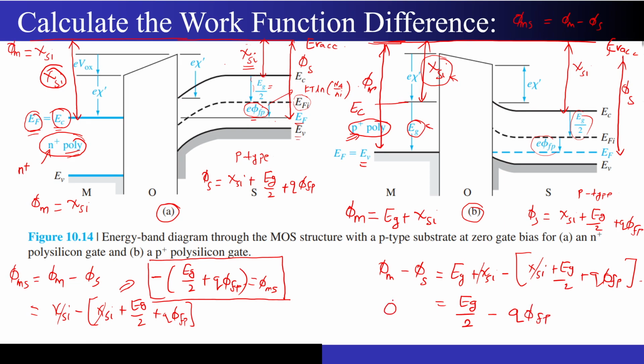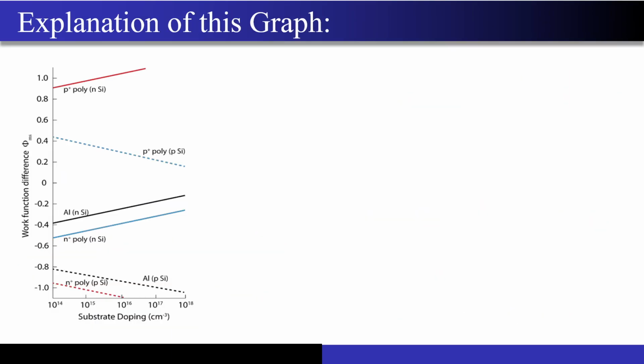So this is the work function difference for the case when you have a P plus polysilicon material as a gate and the P type silicon as a substrate. Please note down these two formulas. You will be using them extensively while solving the numericals. Correct? So I hope this is very much clear to you. And now we will move on to the next part.